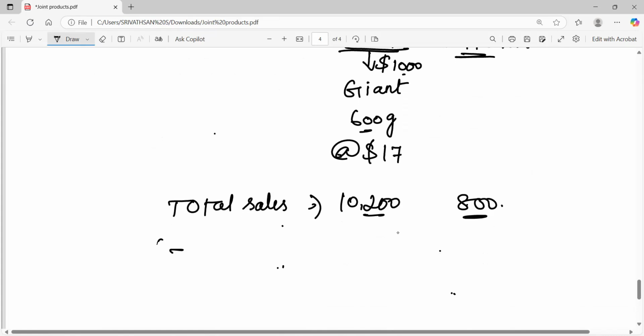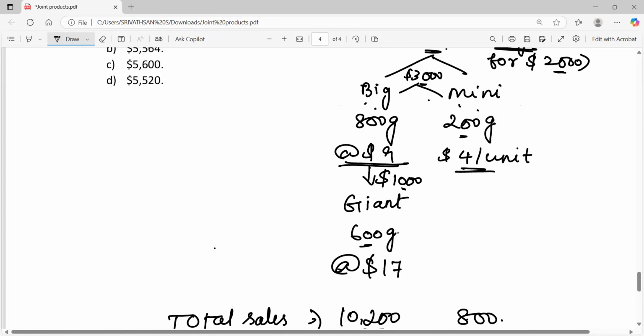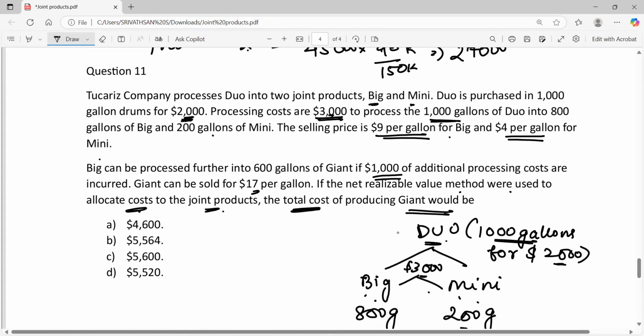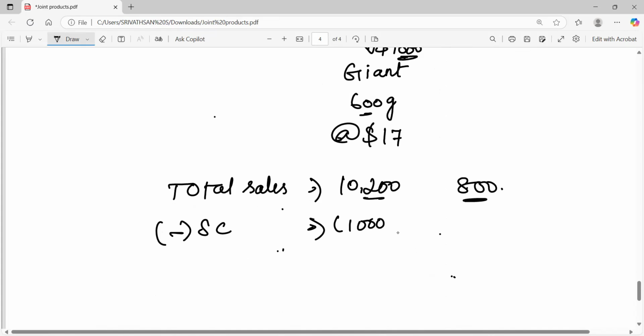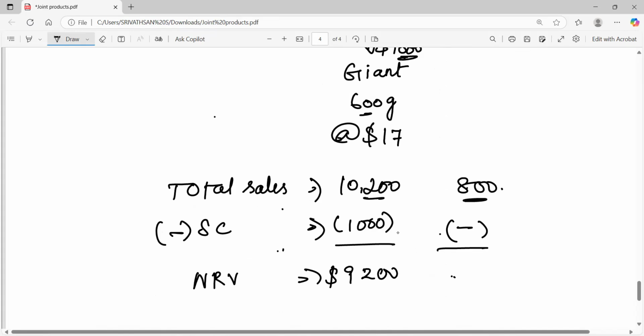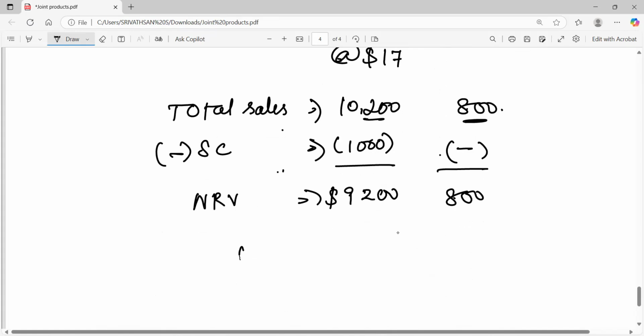From this, we have to subtract the further processing cost. Further processing cost for giant is $1,000 because it is given in the question: 600 gallons of giant can be produced if $1,000 of additional processing costs are incurred. So from 10,200, if we subtract 1,000, we get an NRV of $9,200. For mini there is no further processing cost. It is zero because we are not processing mini further. So it is 800. So what is the total NRV? Total NRV is equal to $10,000.